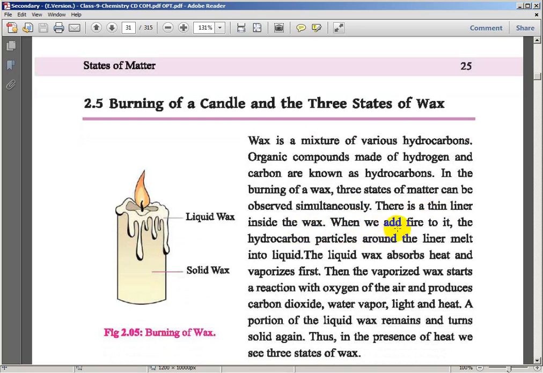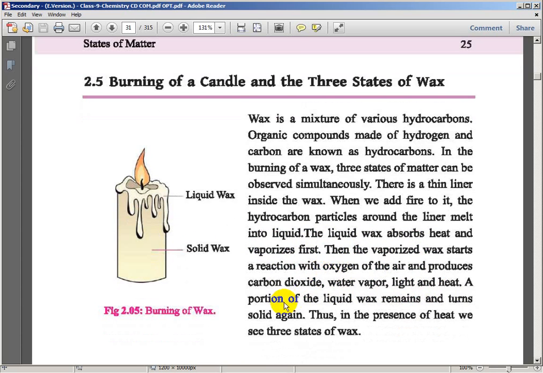When we add fire to it, the hydrocarbon particles around the thread melt into liquid. The liquid wax absorbs heat and vaporizes first. Then the vaporized wax reacts with oxygen of the air and produces carbon dioxide, water vapor, light and heat. A portion of the liquid wax remains and turns solid again.